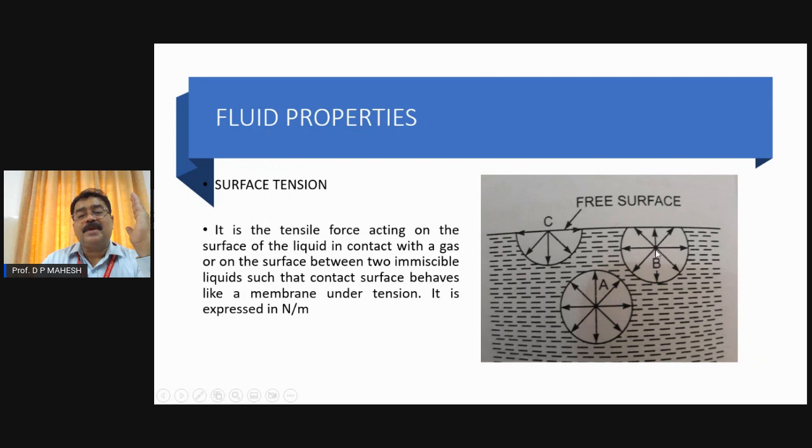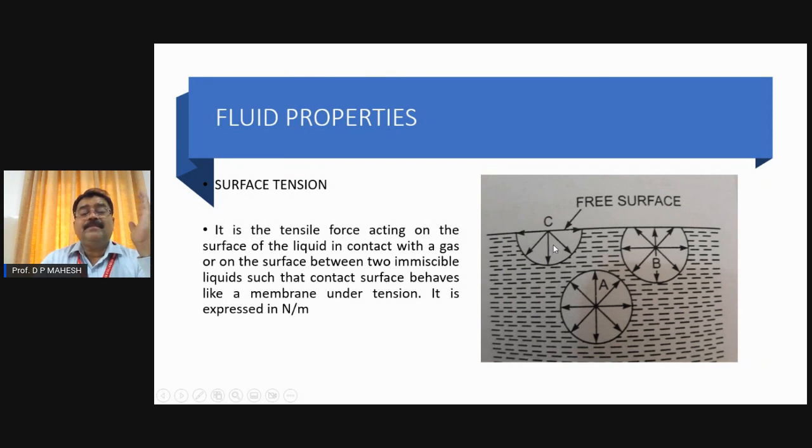Similarly, the molecule B, because most of it is inside, but still it's not completely inside. So it is at the free surface. Thereby, the forces of attraction by the surrounding molecules are not going to balance, and hence it will have a downward resultant. Similarly, the molecule C. Both molecules B and C, as they are at the free surface, are experiencing some downward resultant.